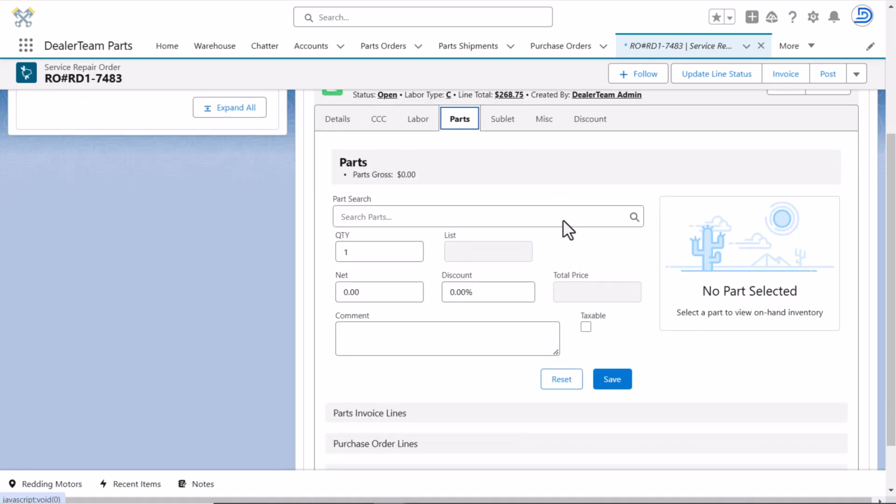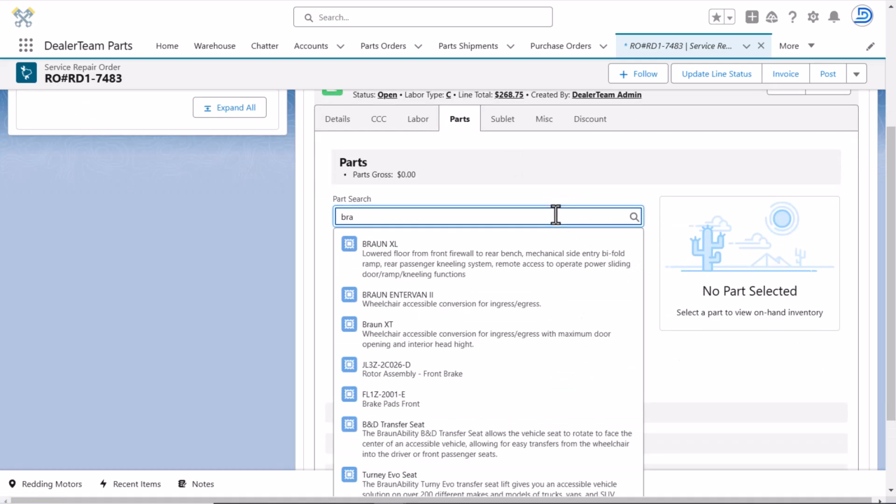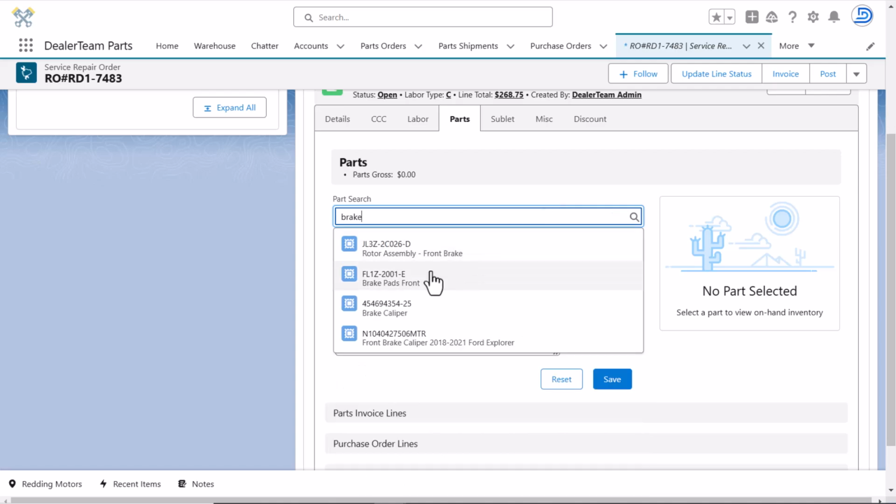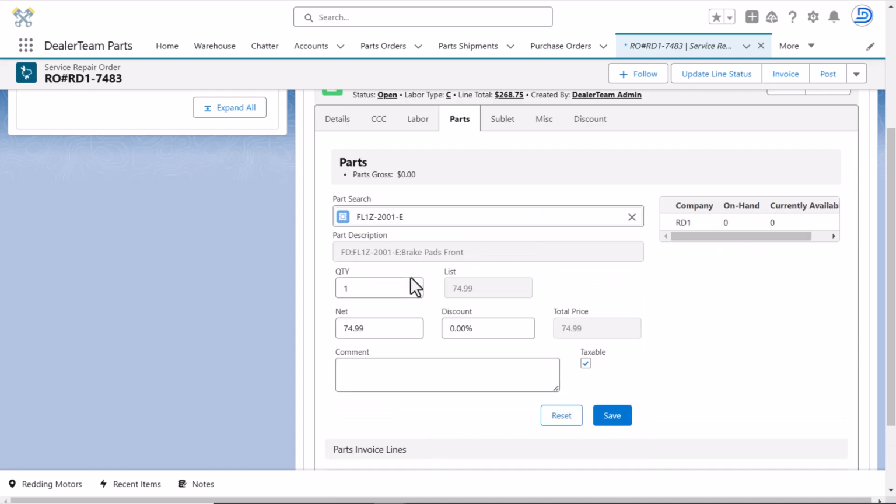Next, let's look at how to add parts. Let's add brake pads and rotors. List will show the retail price, but we can change that through the net price. As you can see, there are no available units on hand, so we have to order them.